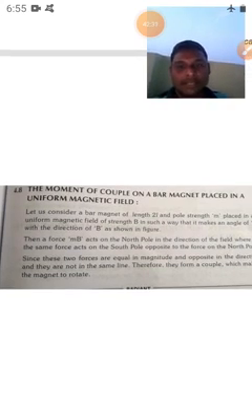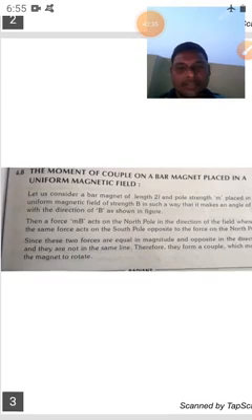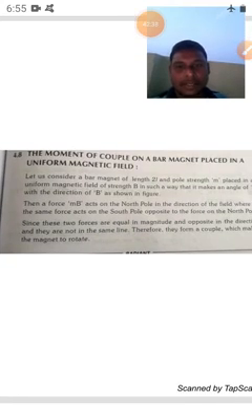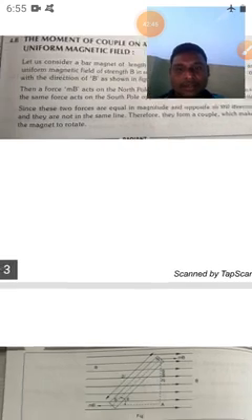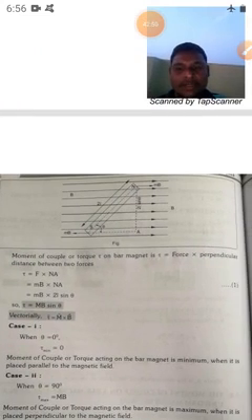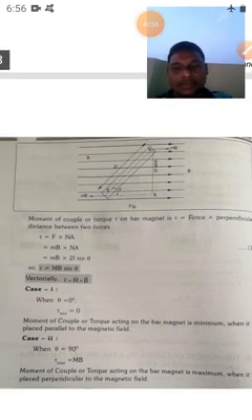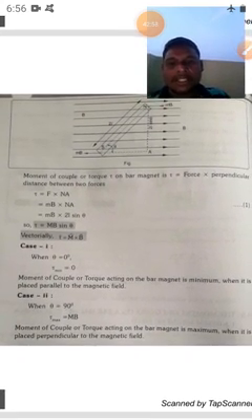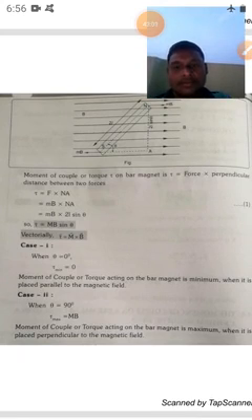And when a bar magnet is placed in a uniform magnetic field, what is the couple? We know well the pole strength is considered as m and the length of the bar magnet is 2L. Then the magnetic moment is capital M, that is small m into 2L. While the couple is acting, the two forces are equal in magnitude and opposite in direction. The formula is force into the perpendicular distance between the two forces. The perpendicular distance of the two forces is 2L sin theta. So the force is mB and the distance is 2L sin theta, and m into 2L gives capital M, so we get MB sin theta.